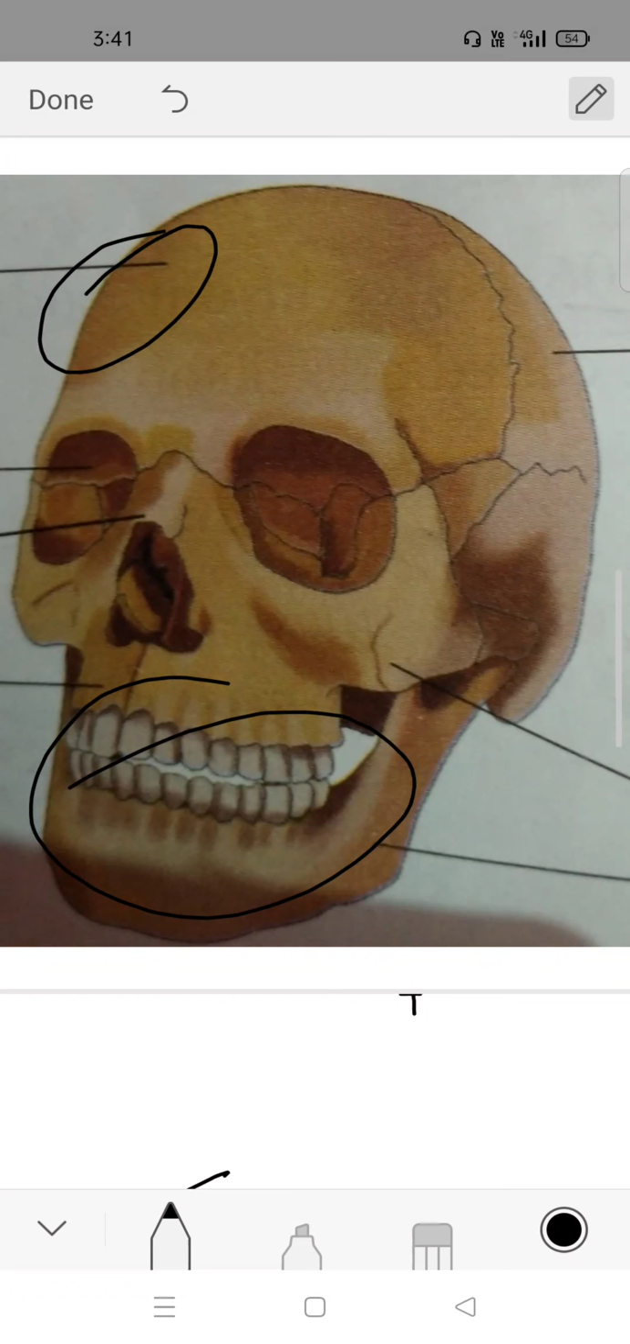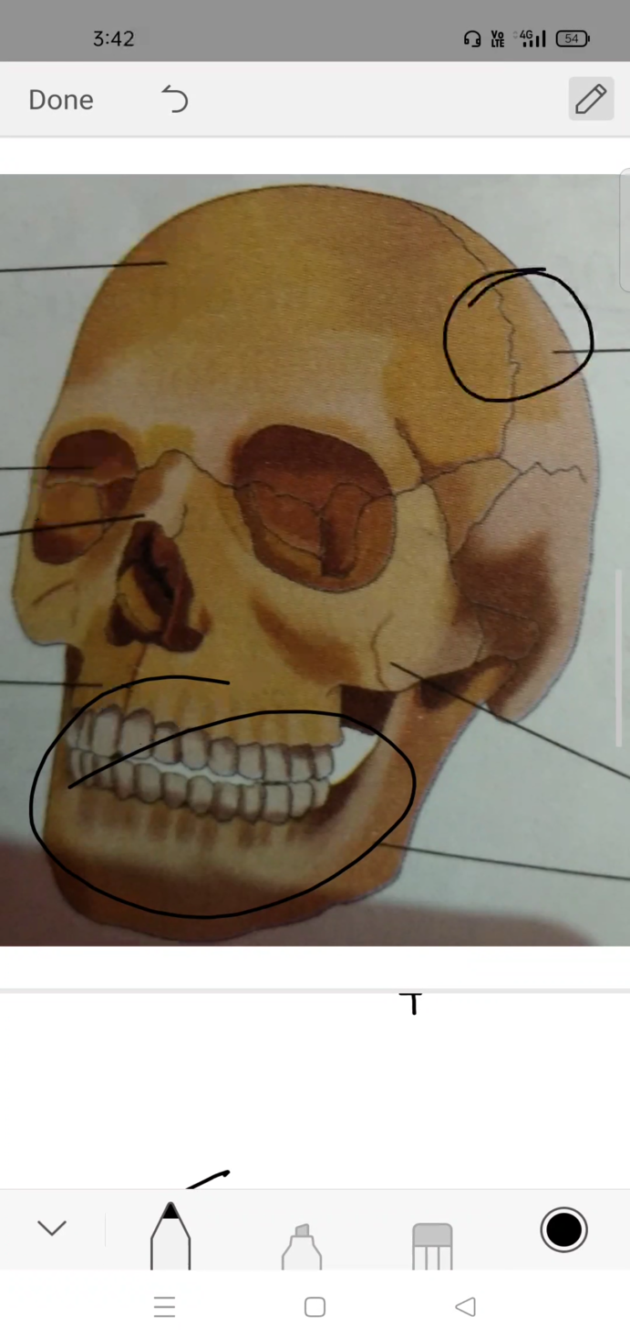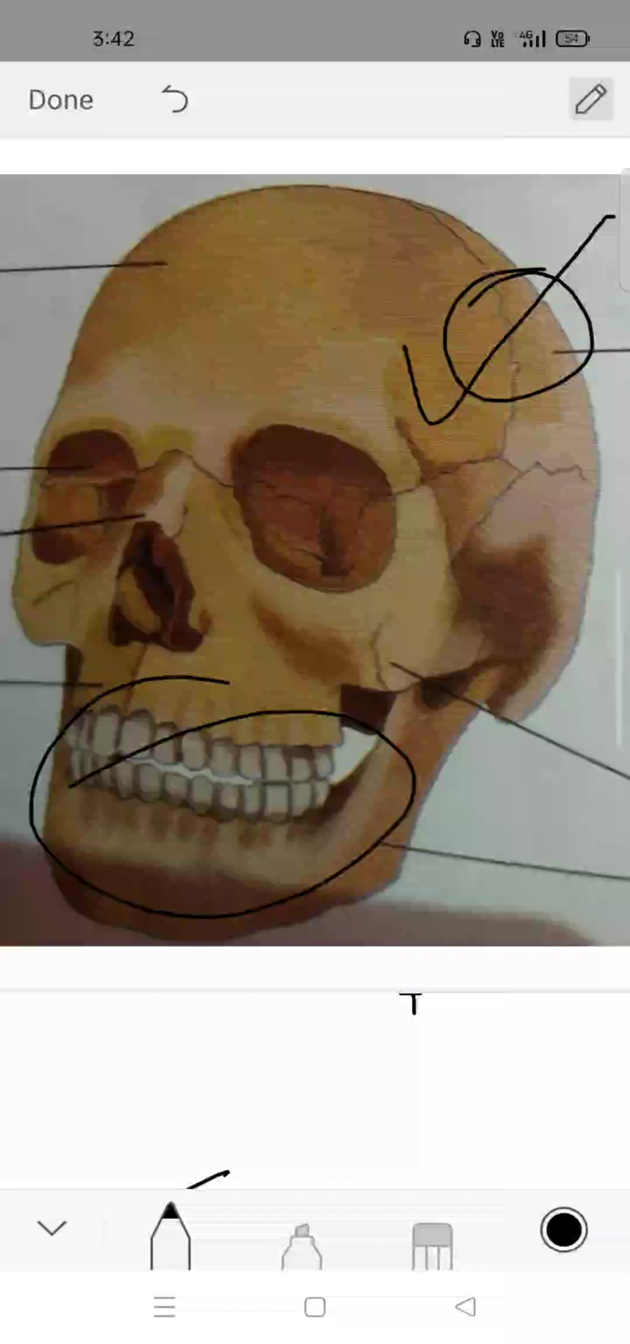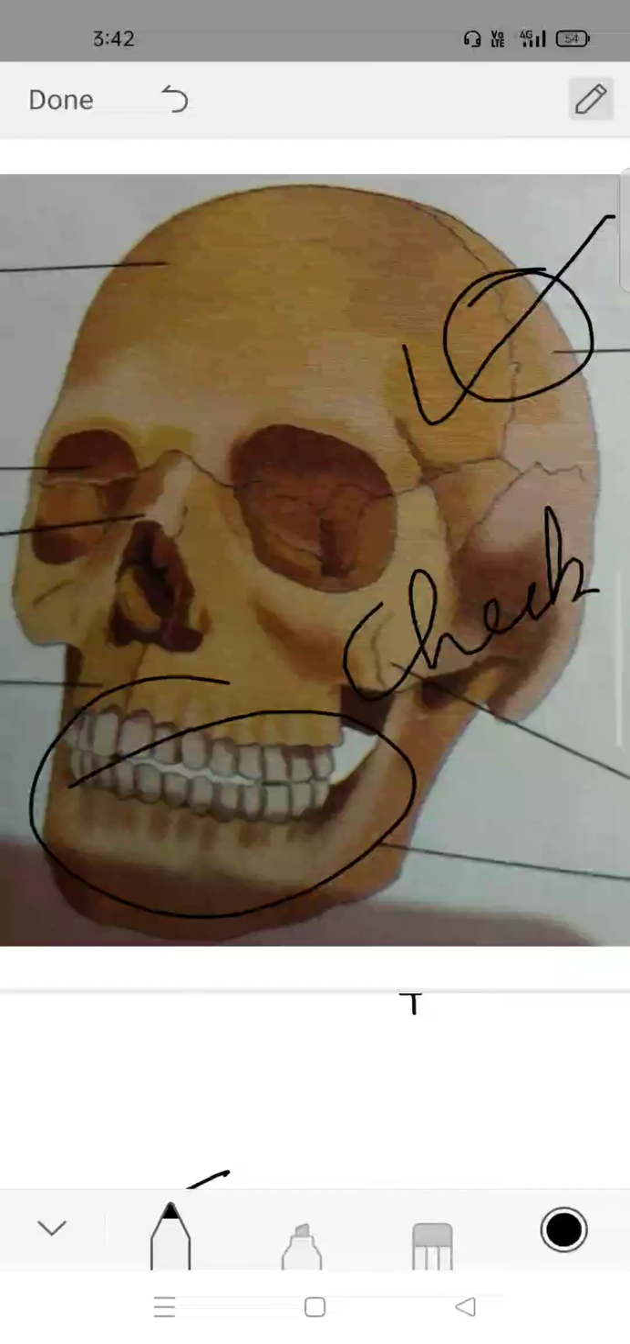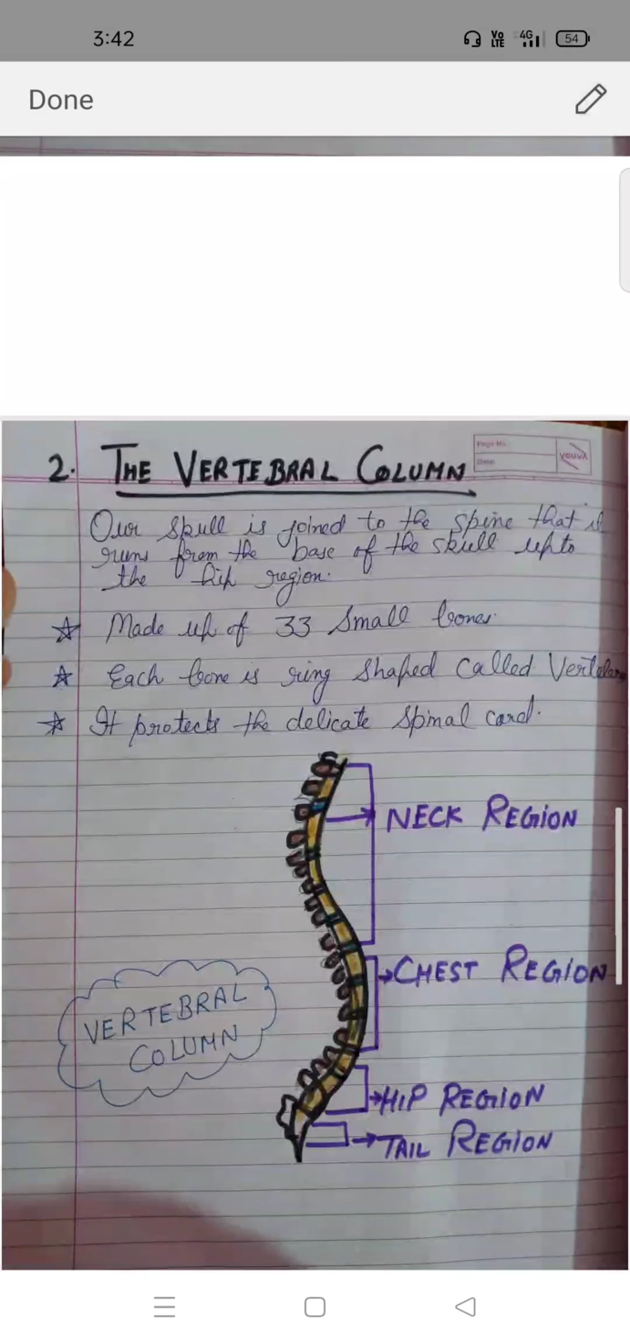This is the frontal. These are eye sockets. This is the upper jaw. And this is the cranium. These are cheekbones. And this is the base of the nose. The bone is inside the nose.